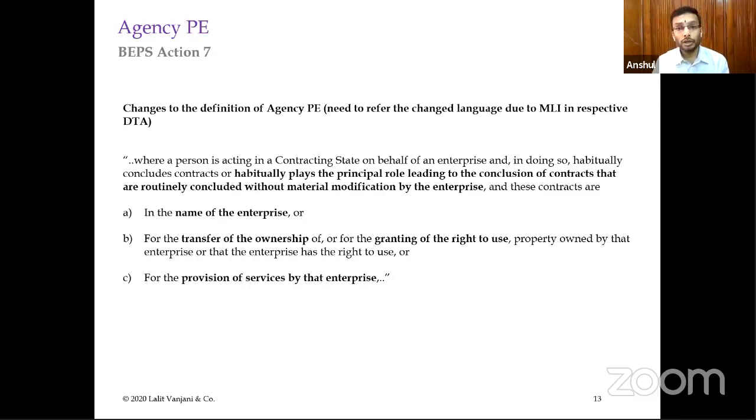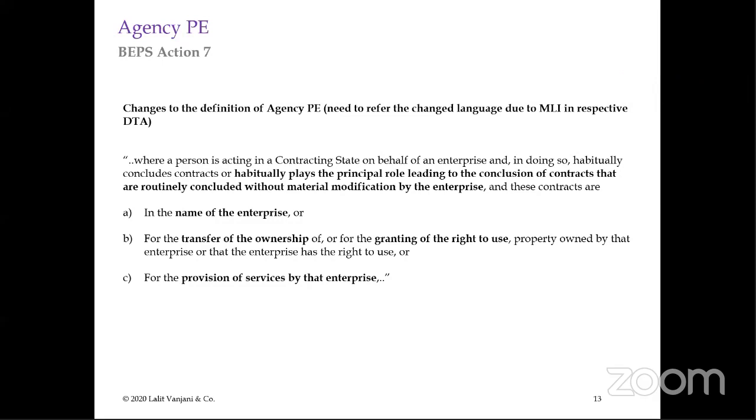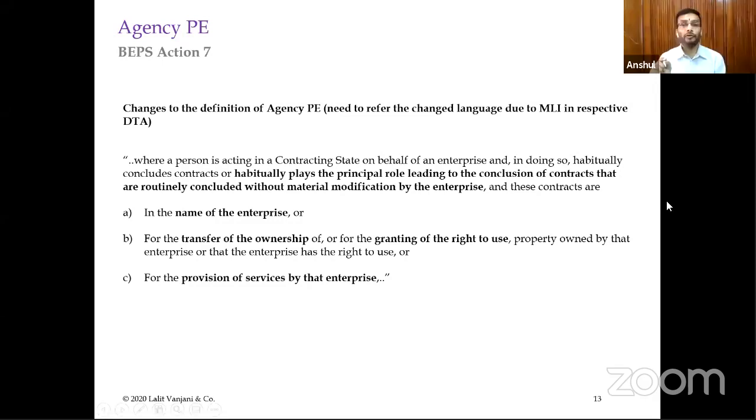Now, what are those contracts? The contract can be in the name of the enterprise, the foreign enterprise. It can be for the transfer of ownership of, or for the granting of the right to use, which we discussed. So you would see that the parameters which were already existing in the UN model have now been accepted in the OECD model also, and through the multilateral instrument many of the treaties now stand changed.